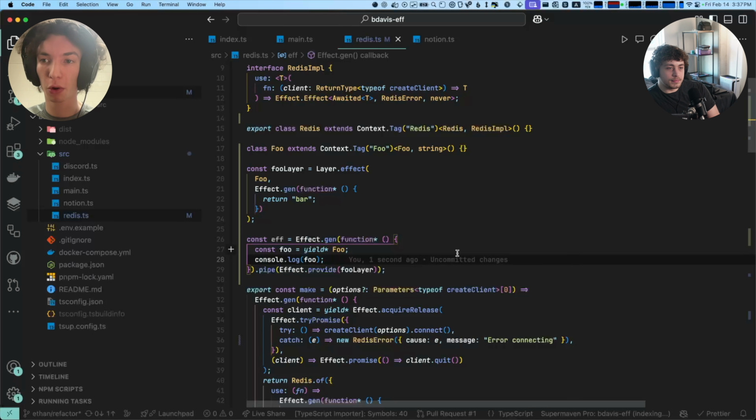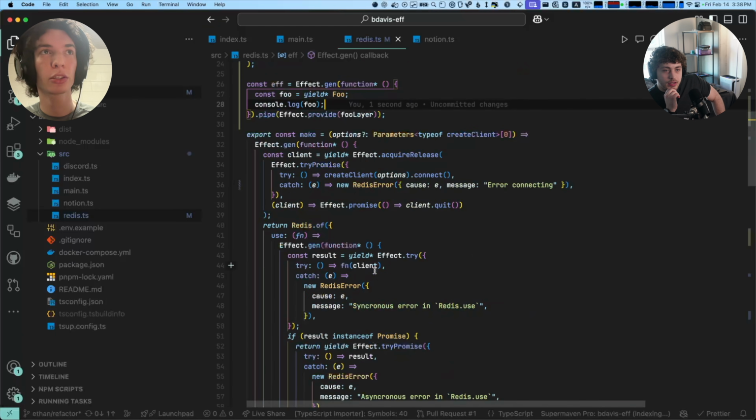Cool. And layers are important because if you need to create a service from an effect, then you need to use a layer. In most services, like if you have a database, constructing the database client could error, or it's asynchronous. And if it could error or it's asynchronous, it needs to be an effect.